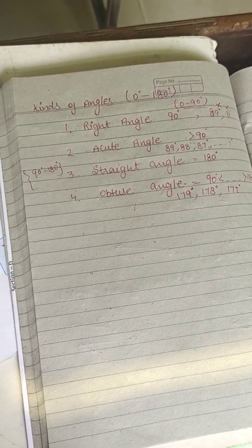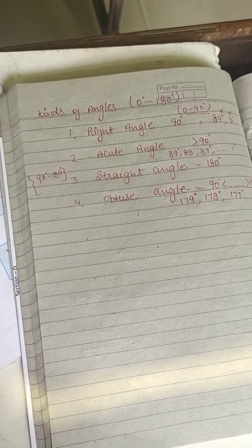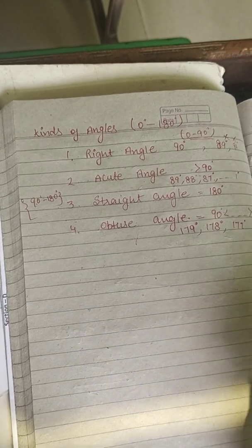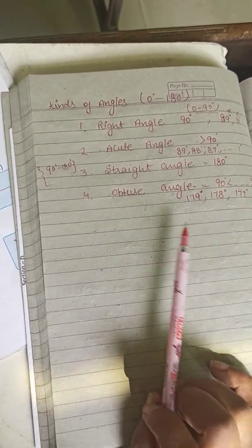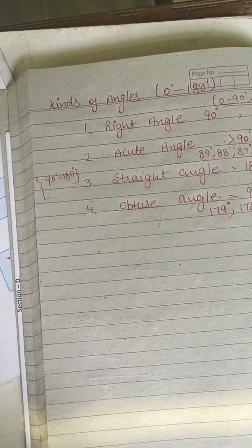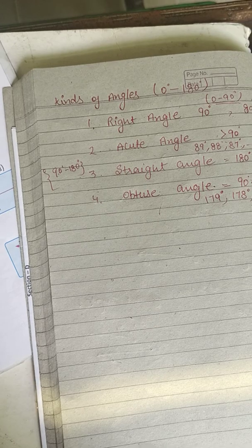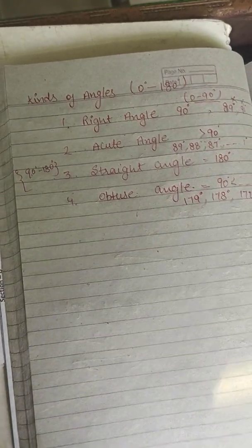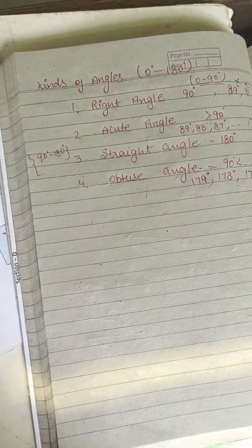Next is obtuse angle, less than 180 degree but greater than 90 degree. Remember, students, again the definition of angle is the angle made up of two rays started from a common end point. End point should be common. Clear this?